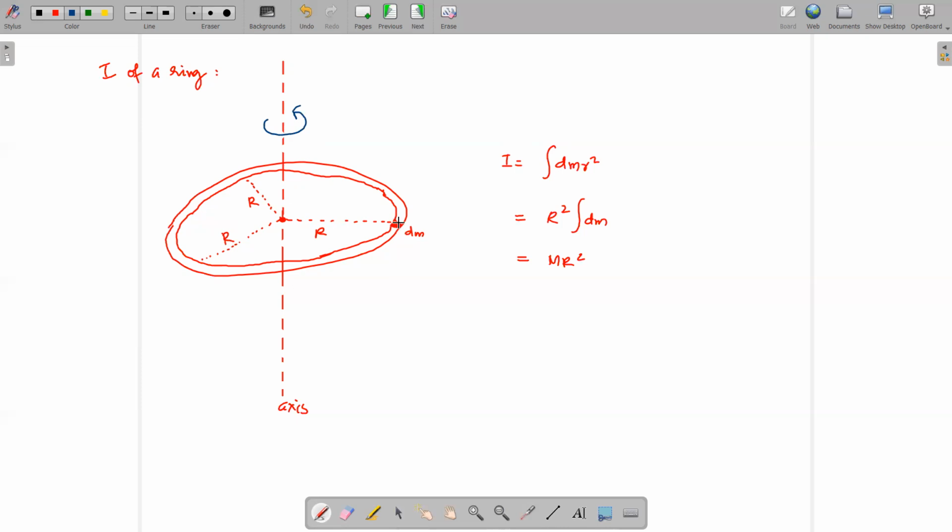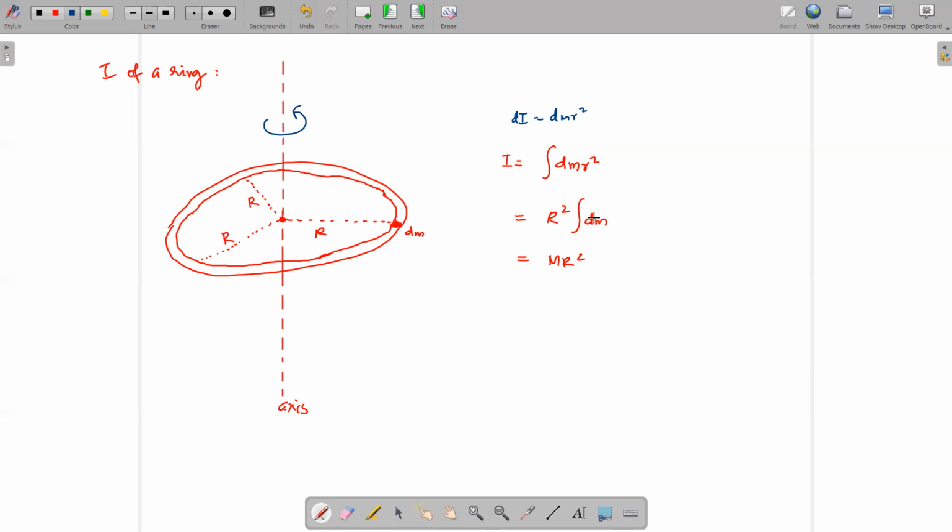And here we can take a small element. It has a mass dm, and it is placed at a perpendicular distance r. To find the moment of inertia, I is equal to the integral of dm r squared, right? Here r squared is a constant, since the distance is the same at all points, equal to the radius.